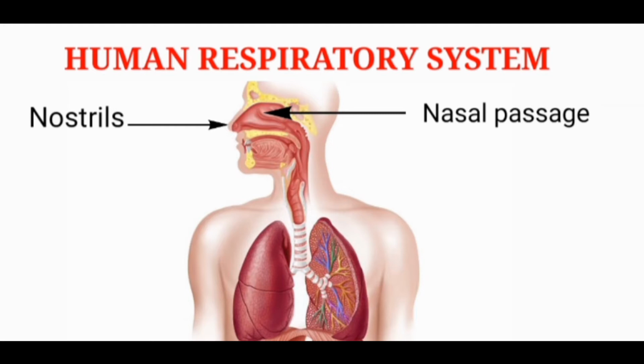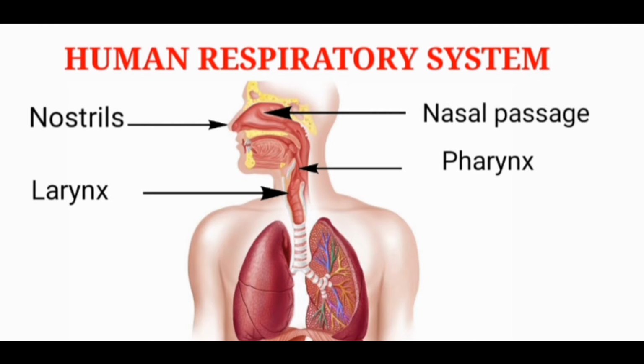The nasal passage is also lined with mucus that prevents the dust and germs present in the inhaled air from entering inside. The pharynx is a muscular tube that connects the mouth cavity and nasal cavity to the larynx and esophagus. The pharynx leads to the larynx, commonly called the voice box, which produces the sound.